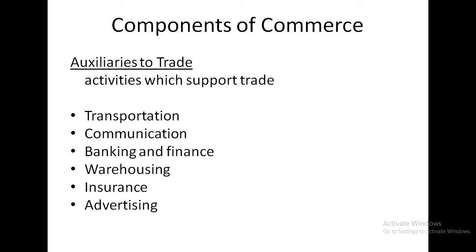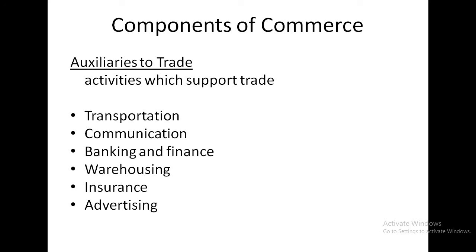And the last one is advertising. Advertising is used for promoting the sale of products. Information about goods and services available, their features, prices, etc. must reach buyers or customers. It should also inform them about uses, quality, and competitive information about the goods and services.